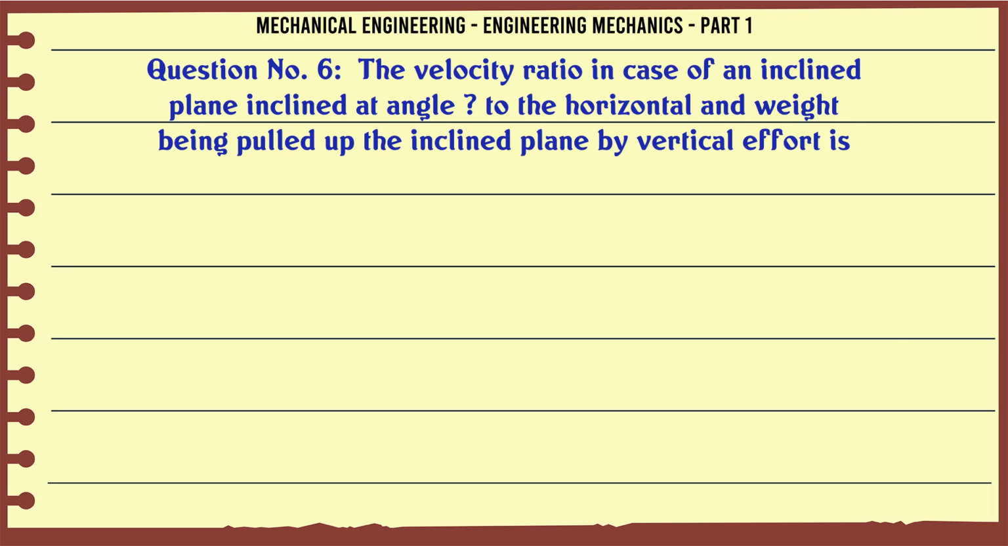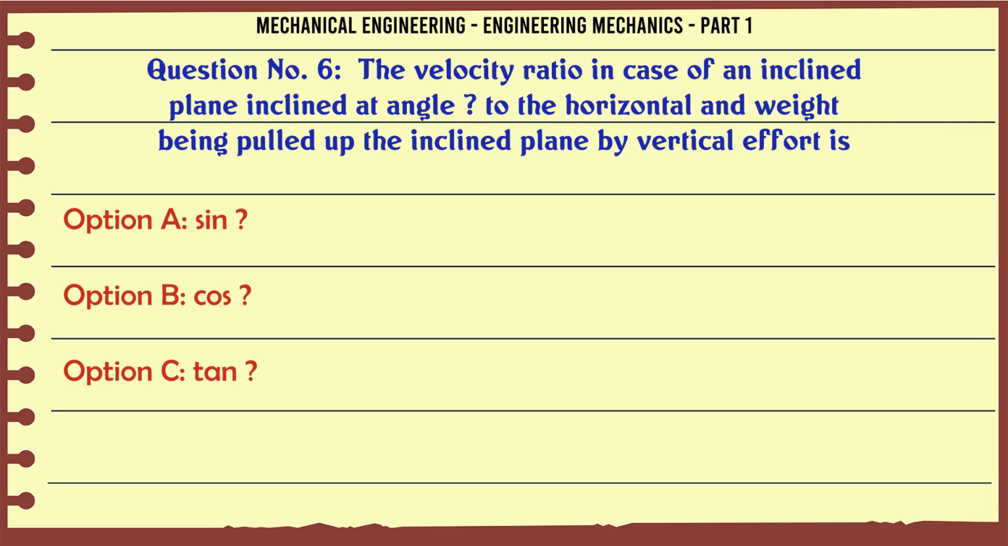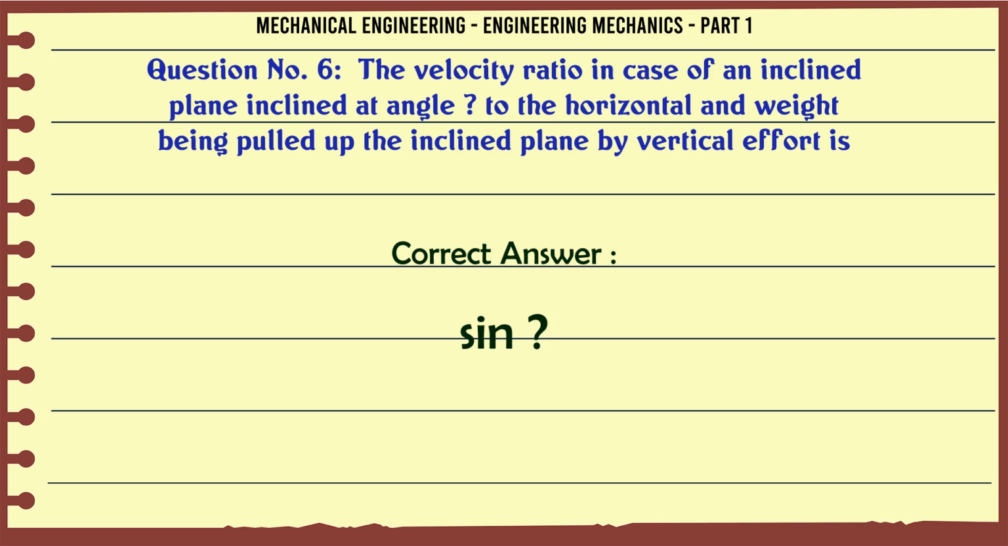The velocity ratio in case of an inclined plane inclined at angle θ to the horizontal and weight being pulled up the inclined plane by vertical effort is A. sin θ. B. cos θ. C. tan θ. D. cosec θ. The correct answer is sin θ.